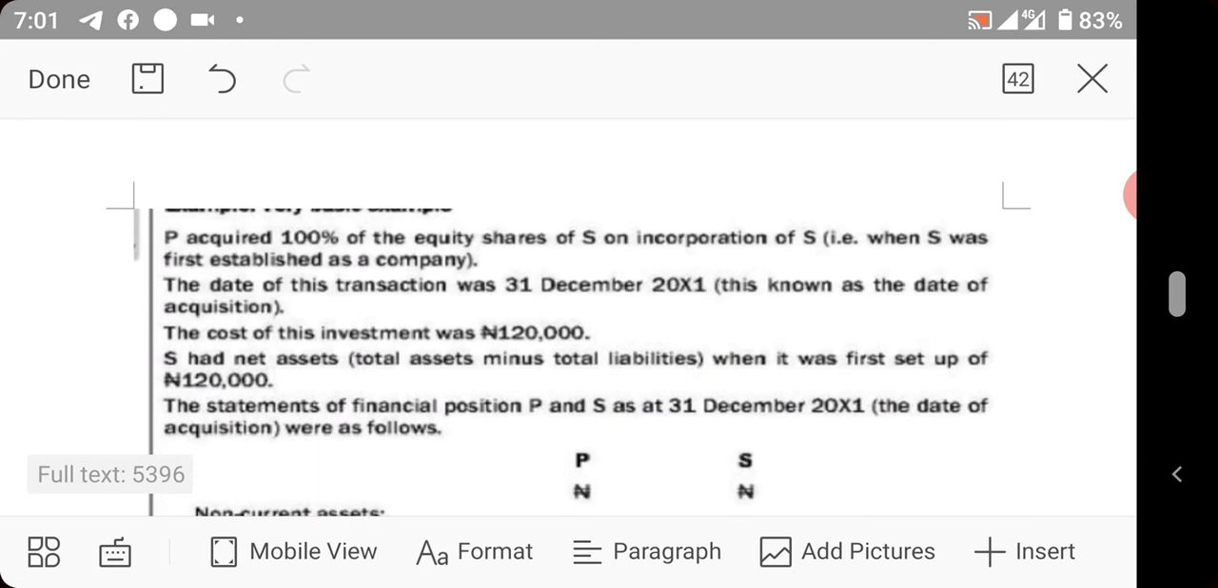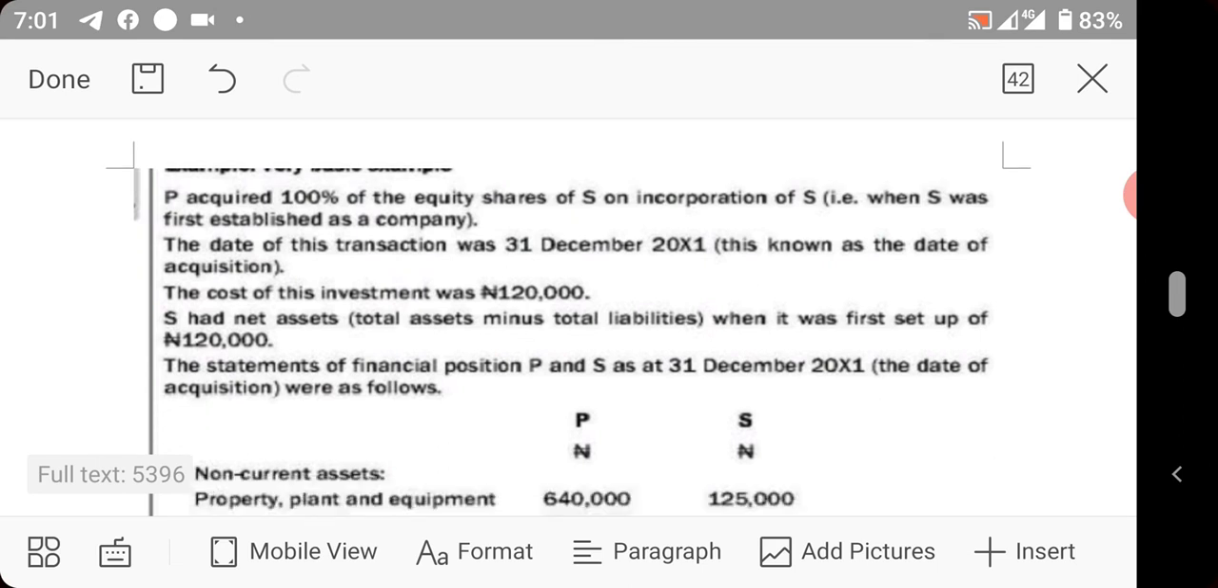Now they say P acquired 100% of the equity share of S on incorporation of S. The date of this transaction was 31st December 20x1. This is known as the date of acquisition. The cost of investment was 120,000. So when P was buying S, P paid 120,000. That is the bride price. So cost of acquisition can be likened to bride price.